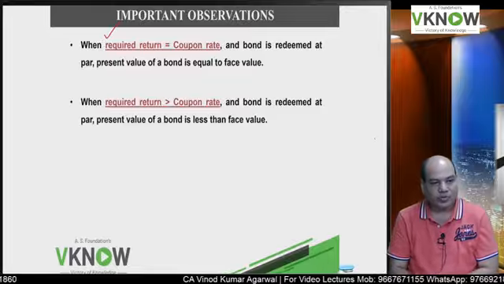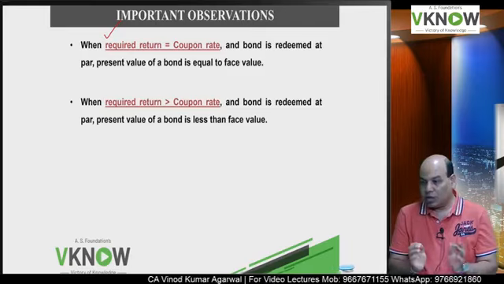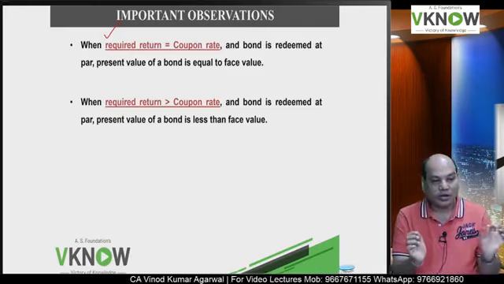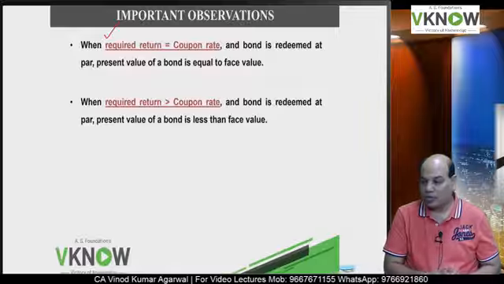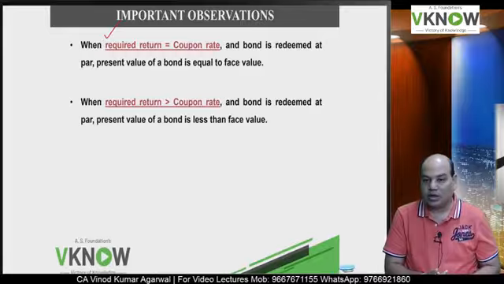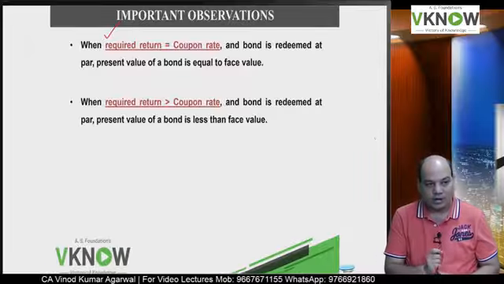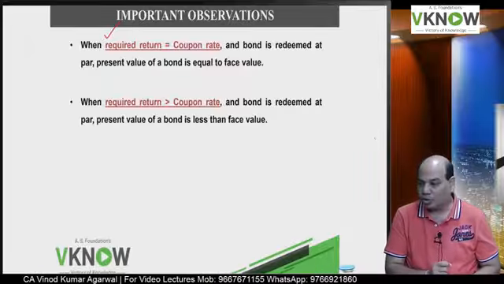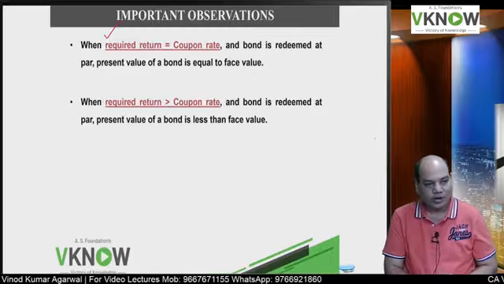Second observation, right? Second observation is when required return is greater than coupon rate. Our second case, okay? Case 2. When required return is greater than coupon rate and the bond is redeemed at par.